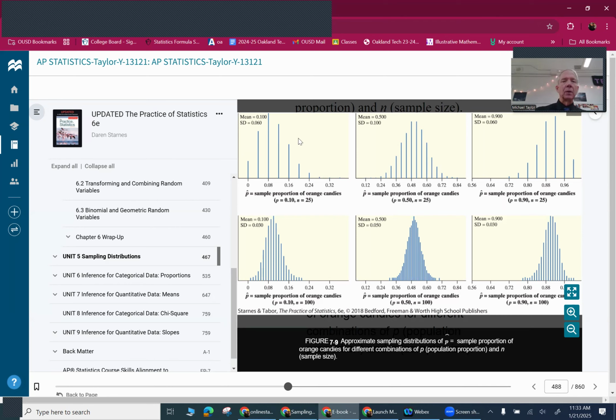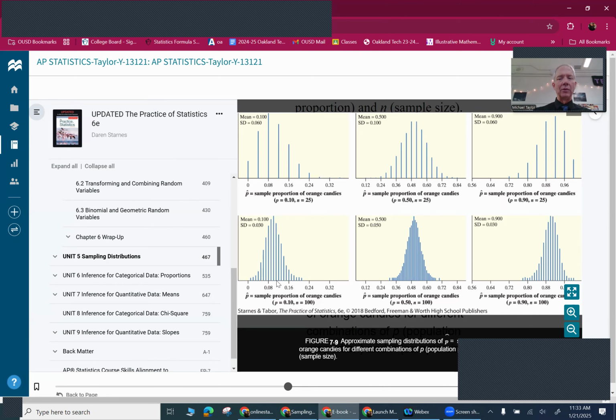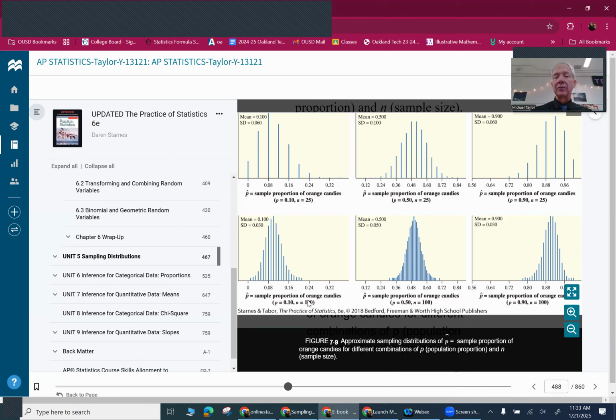Definitely skewed. We don't like skewed. We like approximately normal, which is what the one below it is. It's the exact same thing. It's 10% orange candies. It's centered at 0.1 still. But because I bumped it up to 100, this passes our large counts test because 0.1 times 100 is 10. Whereas over here, 0.1 times 25 is 2.5.